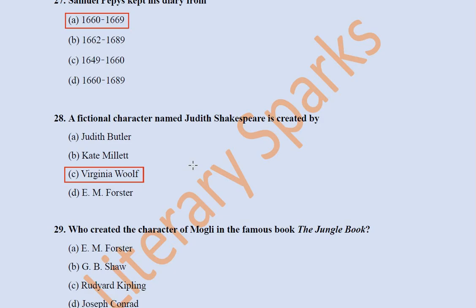It is a non-fictional book, a collection of essays, and it has an essay named Shakespeare's Sister, where Virginia Woolf imagines that Shakespeare had a sister, Judith Shakespeare, equally talented as Shakespeare, but not allowed to pursue her career like her brother, because that era was very much dominated by patriarchy. So it's a feminist text written by Virginia Woolf.